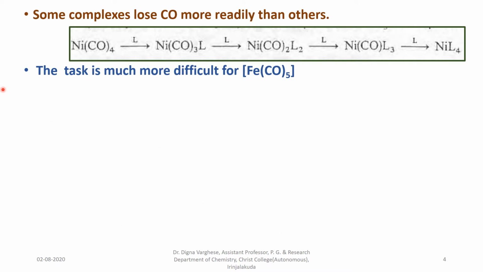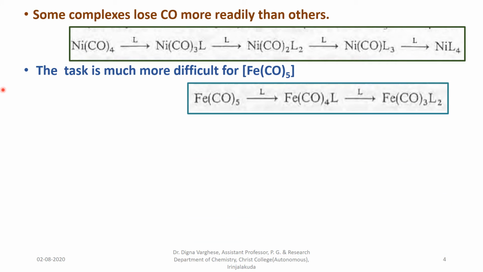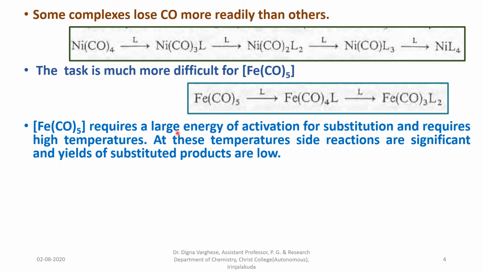But the task is much more difficult in the case of iron pentacarbonyl. In iron pentacarbonyl, a ligand is substituted first forming Fe(CO)4L, and another ligand is added to this system forming Fe(CO)3L2. Only two carbonyl ligands can be replaced from this iron pentacarbonyl complex. Fe(CO)5 requires a larger energy of activation for substitution and requires high temperature also.